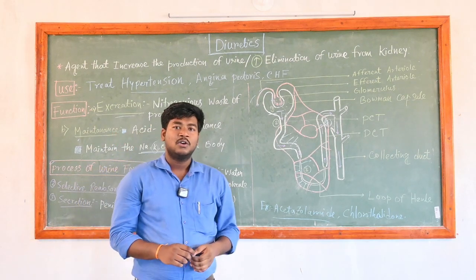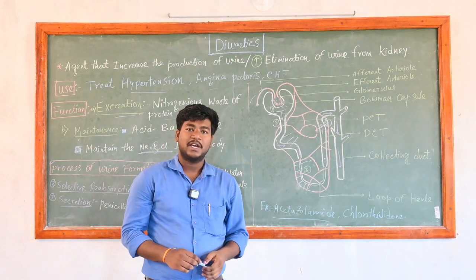In the next class, we will explain each type of diuretic. Thank you.